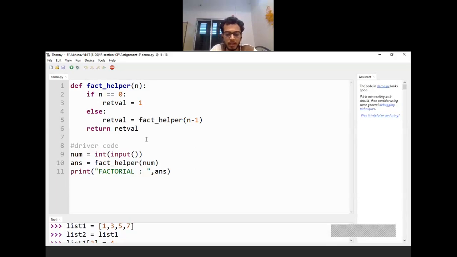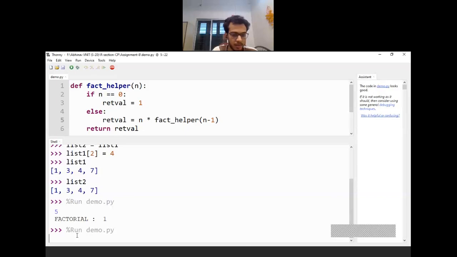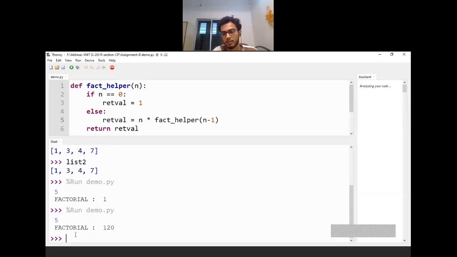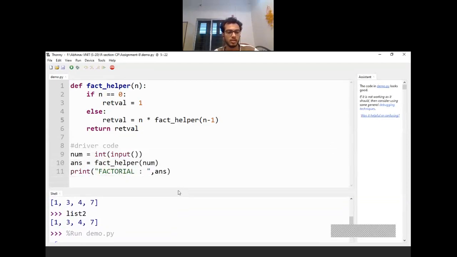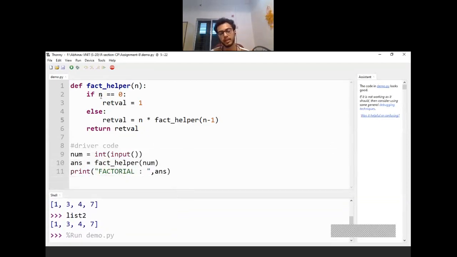This thing has to be n multiplied by factorial of n minus 1. This is the correct way. See, if I pass 5, it gives me the correct factorial. So the logic is now correct. This is a typical recursive program to find the factorial of a given number. If you remember it from C, it is just a code conversion to Python. It's nothing new.